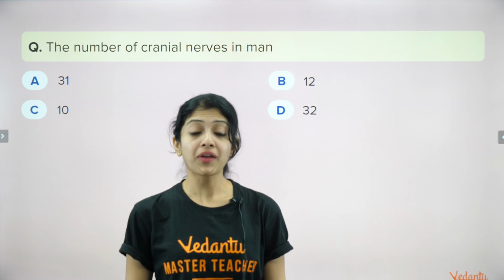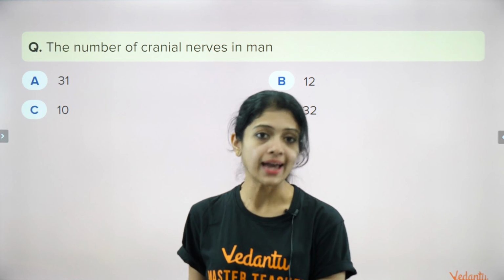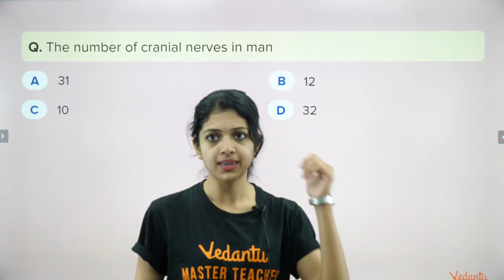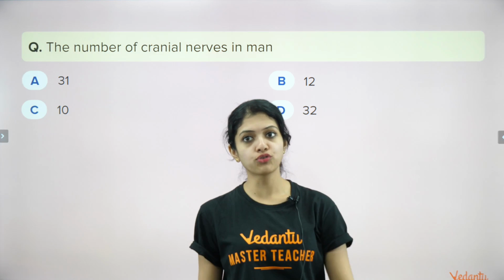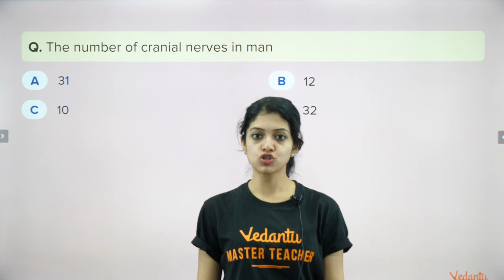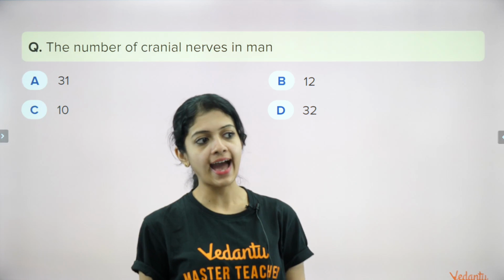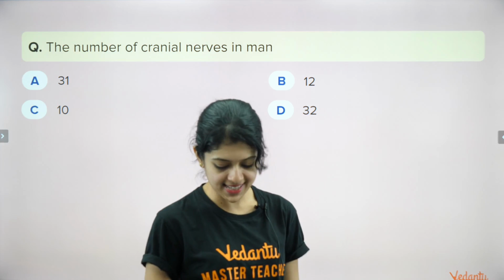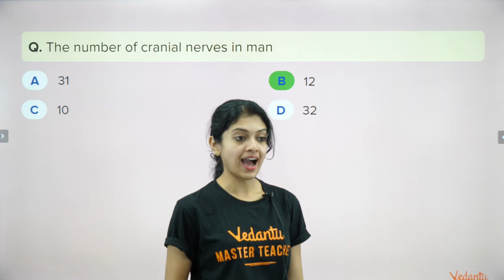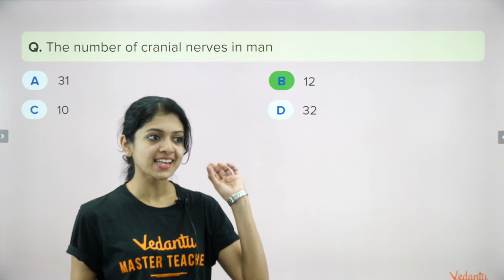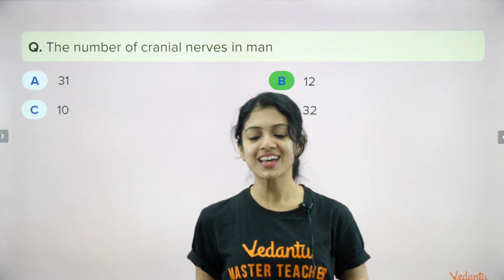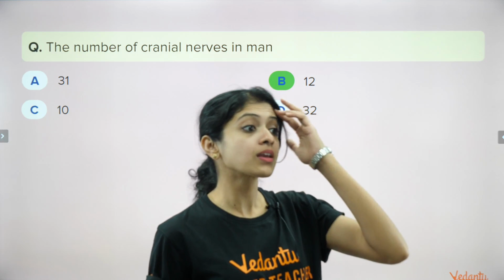The number of cranial nerves in man. Testing your memory of numbers here. Yes, guys. 5, 4, 3, 2, 1 and go. Yes, okay, I can see a mix of answers. It is 12 pairs. 12 pairs of cranial nerves. What is 31?